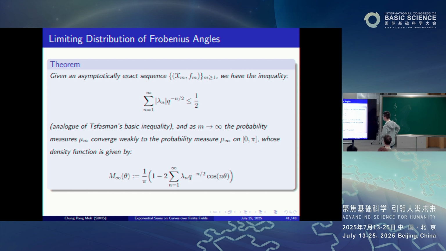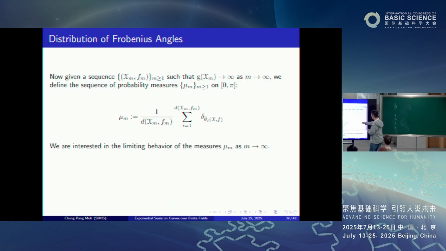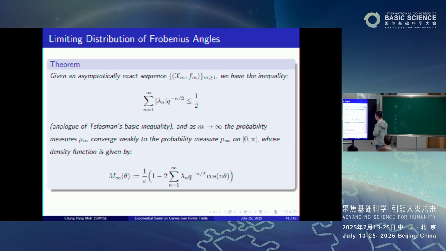Also, as m tends to infinity, these Fourier measures mu_m that I defined before converge weakly to the following measure mu_infinity, with density given by this expression. This is really a Fourier series, with coefficients given by lambda n.